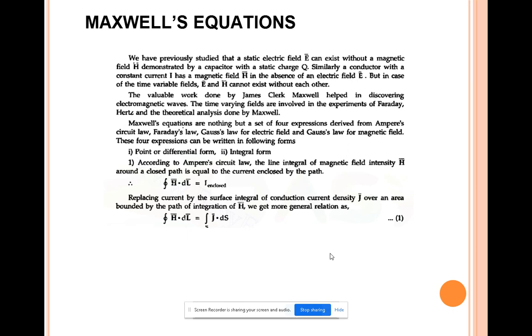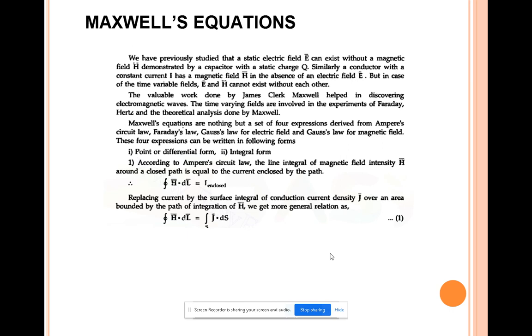Similarly, while you are demonstrating a conductor which carries current, there you can see the magnetic field in the absence of an electric field. In the capacitor, in the absence of a magnetic field, you can see the electric field. Similarly, in the conductor which carries current, you can see the magnetic field in the absence of an electric field.